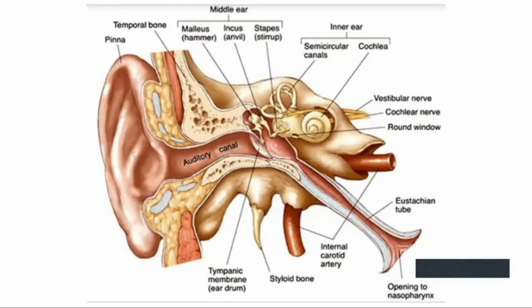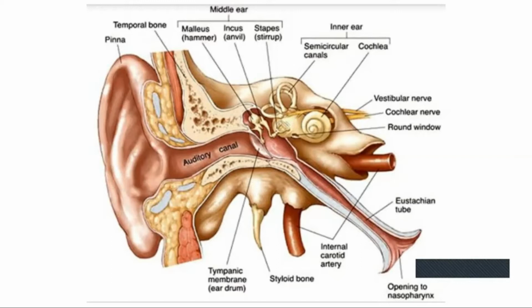And then about the eustachian tube. The eustachian tube connects the middle ear to the throat, or pharynx. It also helps in maintaining the pressure on both sides of the tympanum, maintaining equilibrium on both sides. So the eustachian tube acts as a protection for the tympanum.